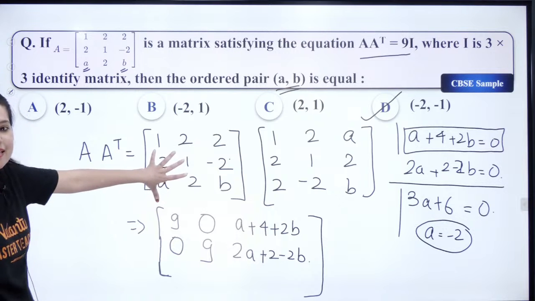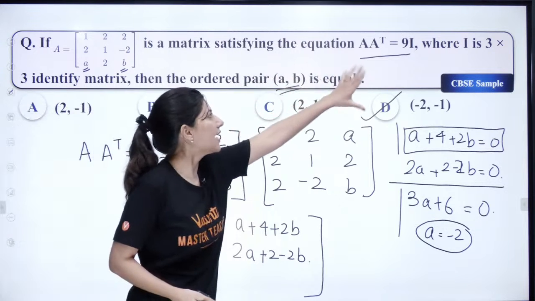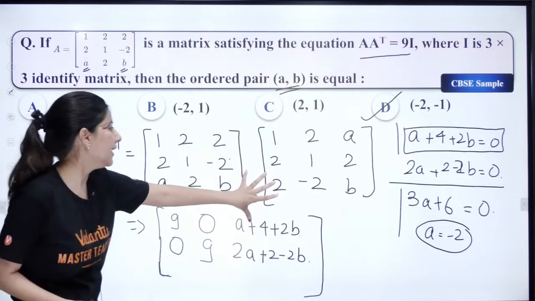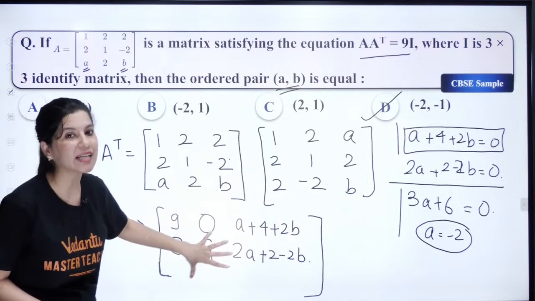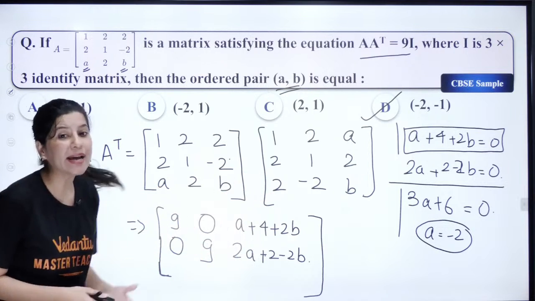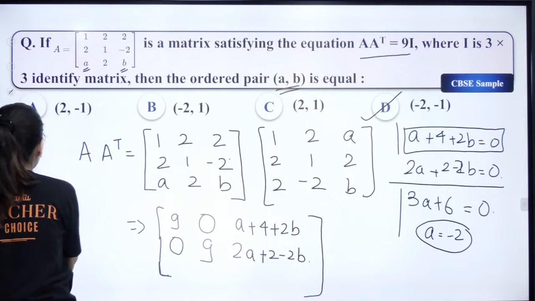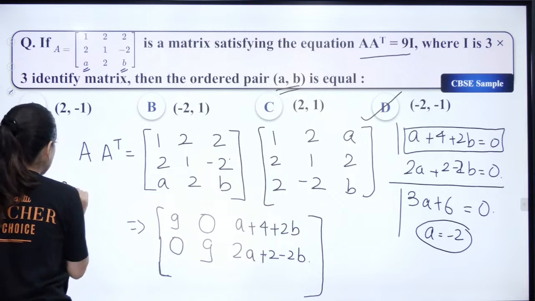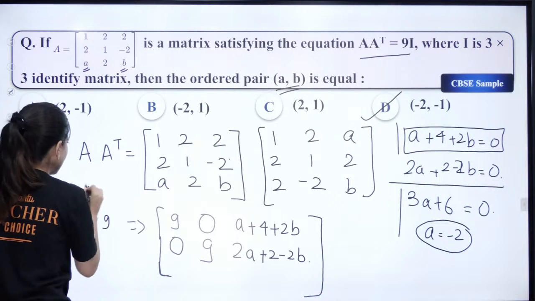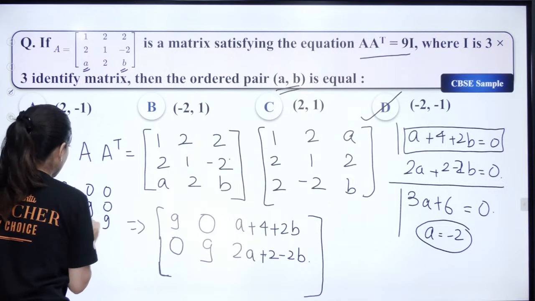So what we did in this question is A times A transpose is 9I. We just calculated A times A transpose. This is supposed to be 9 times the identity matrix. How does a 9 times identity matrix look like? Let me just show you. So 9I will be 9, 9, 9 on the diagonal. Rest everything will be 0. Right?